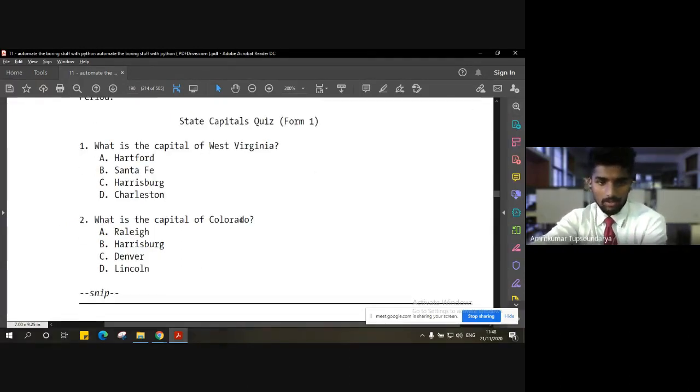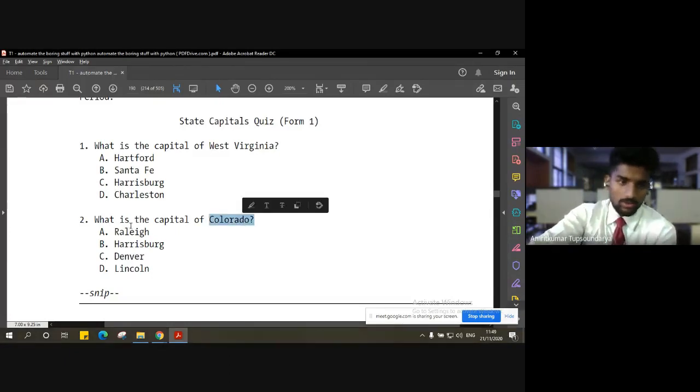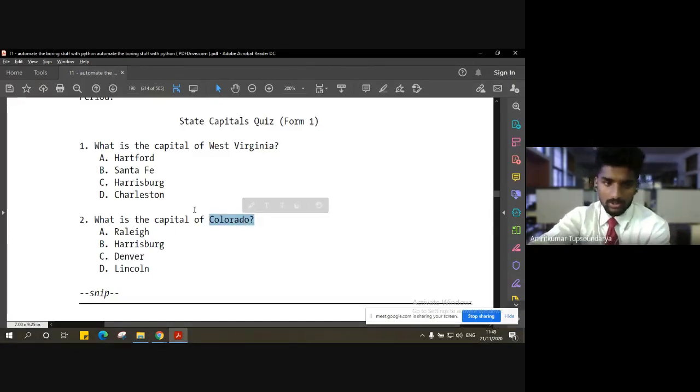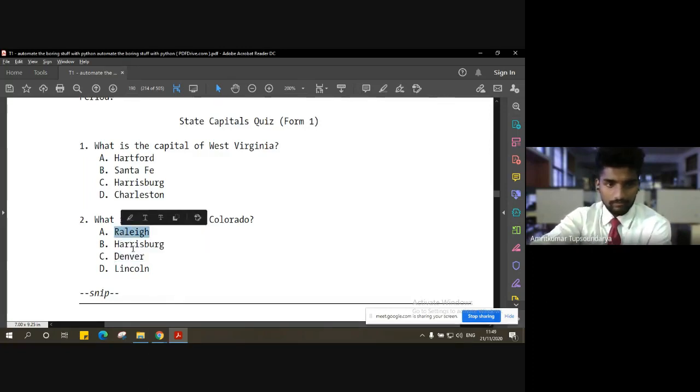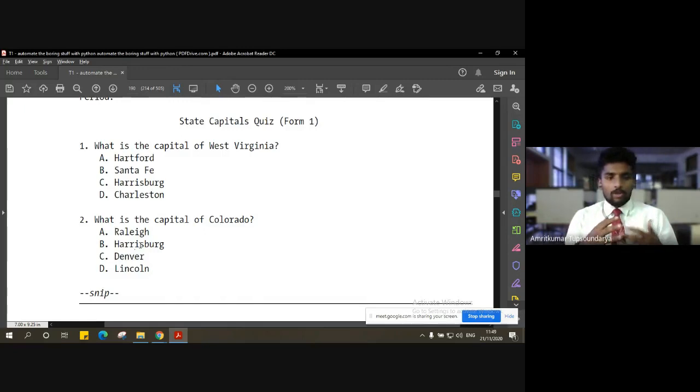Let's say, what is the capital of Colorado, right? So let's say the answer is Denver, right? So C will be the answer, but C will not be the answer every time, right? So Denver might be the option next time in the place of A. So I hope you got the point. Not just the questions are shuffling, but we are also shuffling the answer options, right? The correct answer as well as the wrong answers here, right?